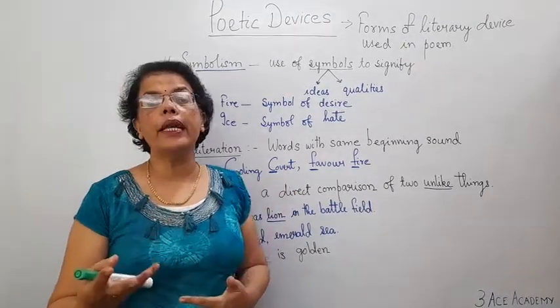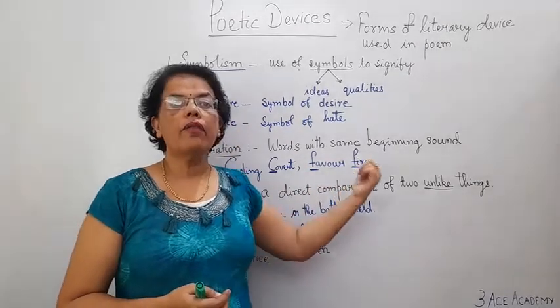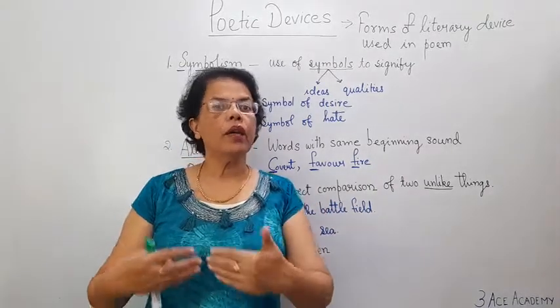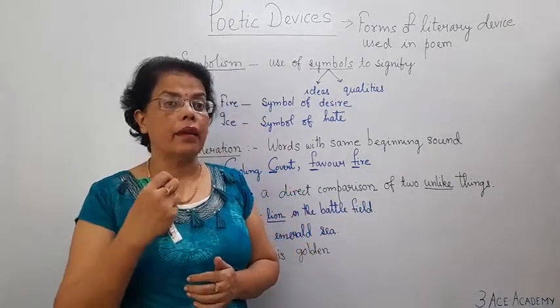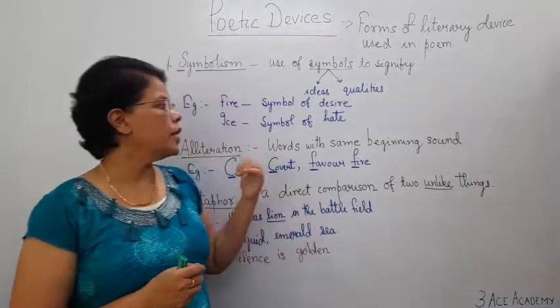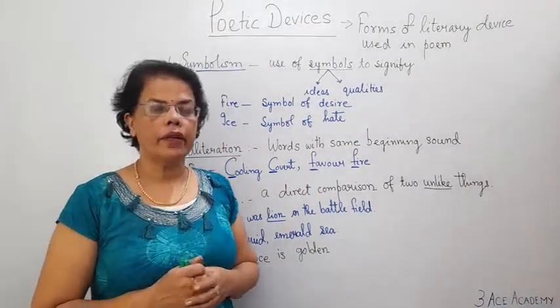So our poetic device is alliteration. Next is favor fire. F is the sound. Free, flowing, furrow. When words are beginning with the same sound, then you have to use alliteration. Alright.